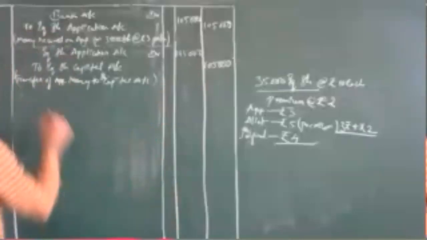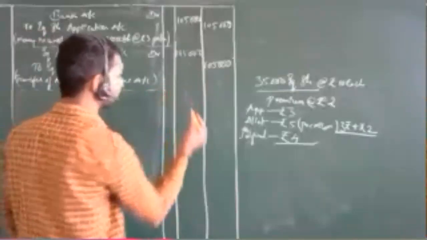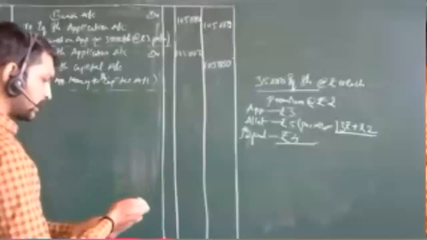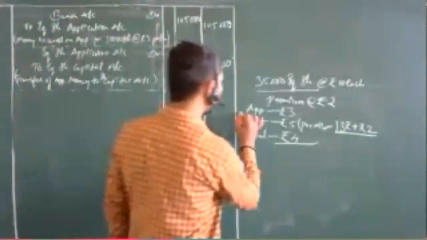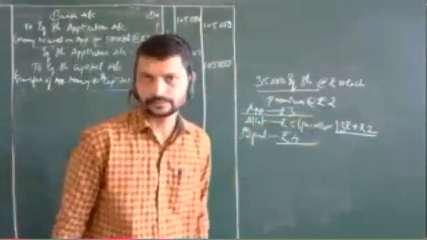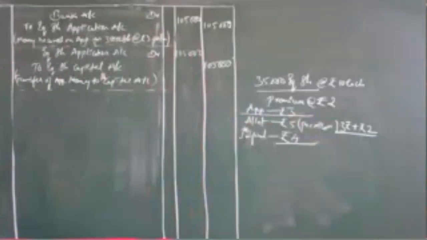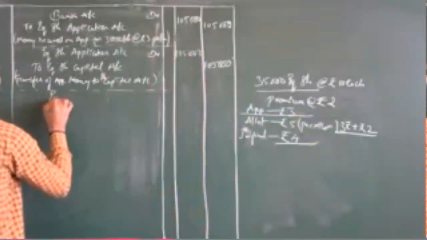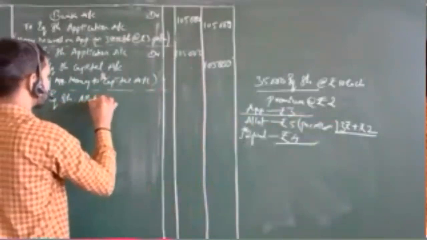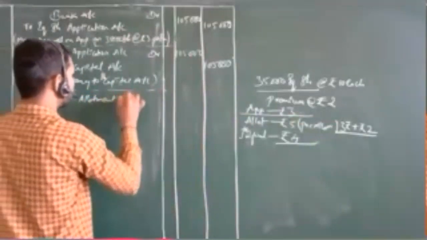Now next, after this we have the third one. Which is the third one over here now? What will be the third journal entry? Most probably this part got over. Now next will be the allotment with premium. Remember this, allotment with premium. Equity share allotment account, equity share allotment account debit.